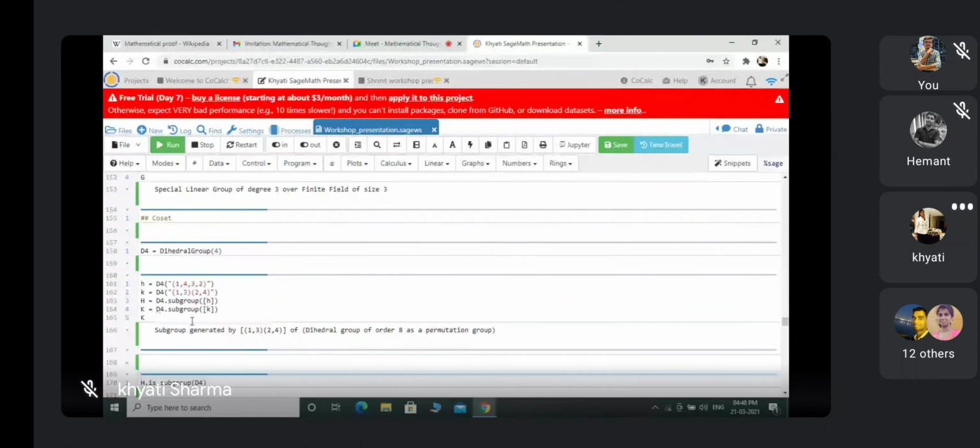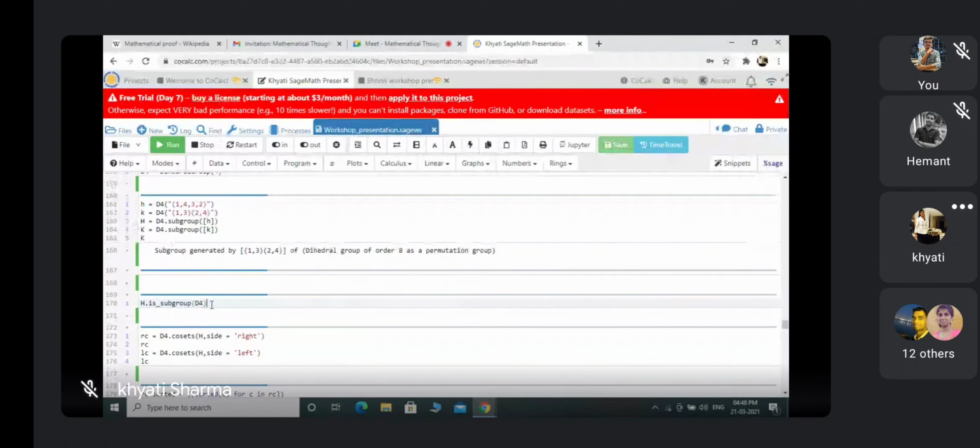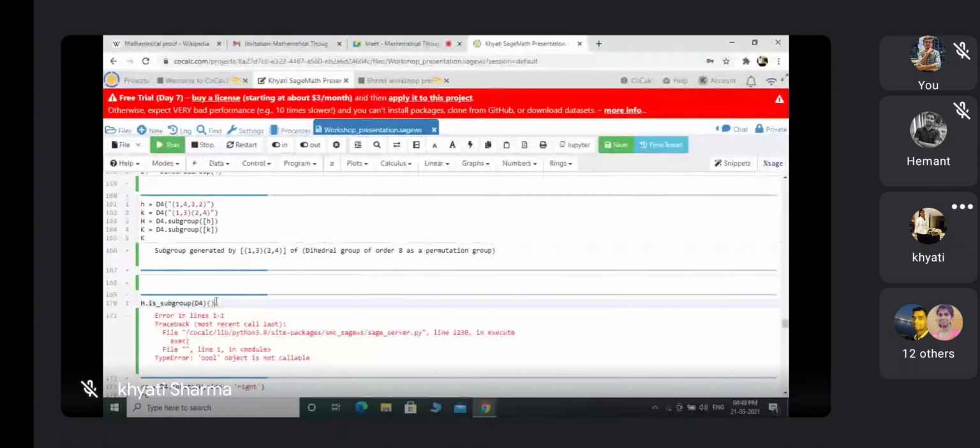So it's only showing me K. Now I am checking here, I defined it as a subgroup. Now I am checking whether this H is a subgroup of D4 or not. Is my command correct or not? So I am checking whether it's a subgroup or not. One second.